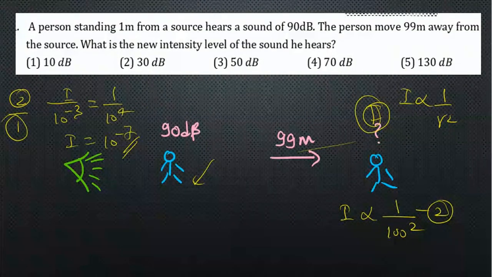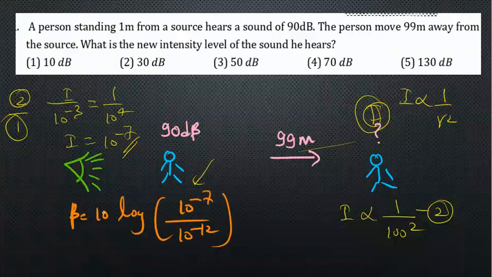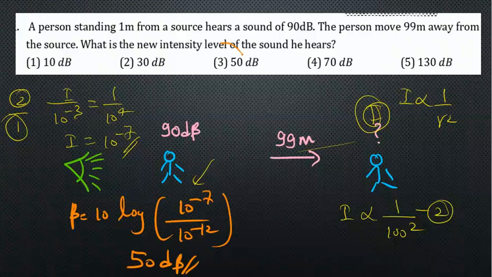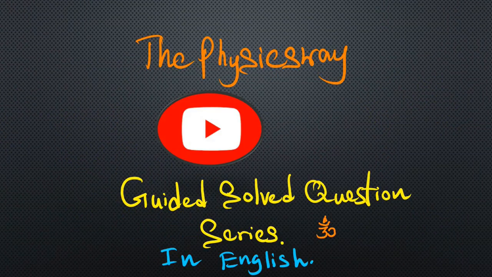Now we can find the decibel value of 10 to the power minus 7. Let's apply it to the equation. Beta equals 10 log, where I is 10 to the power minus 7, divided by 10 to the power minus 12. Cancelling off, we get 10 to the power 5. The log of 10 to the power 5 is 5. 5 times 10 is 50 decibels. We get the third answer, you can see now.